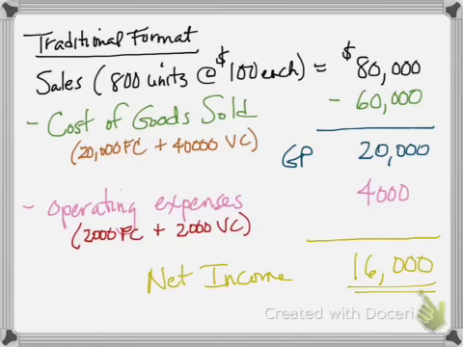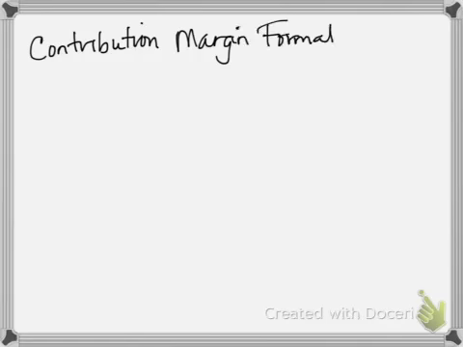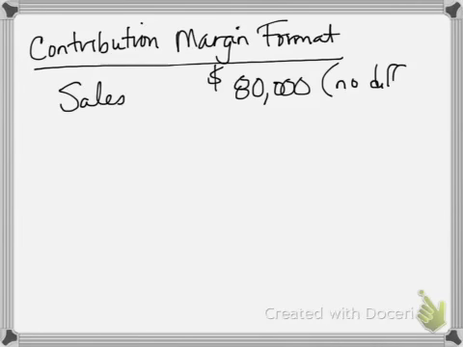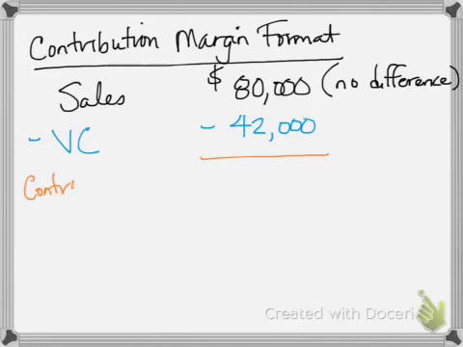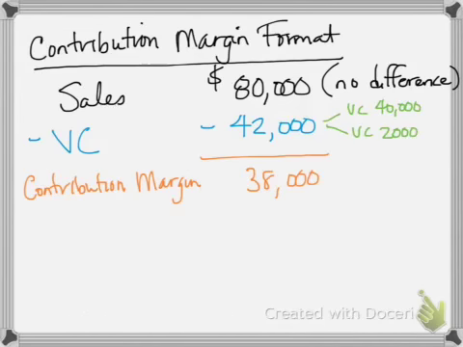Well, let's look at how this information would be organized in the contribution margin format of the income statement. So we'd still have the same $80,000 of sales, right? 100 units at $80 a piece, and so $80,000. Then we would subtract all of the variable costs, and we would come up with contribution margin. And those variable costs are both categories, the $40,000 that came from cost of goods sold and the $2,000 that came from the operating expenses.